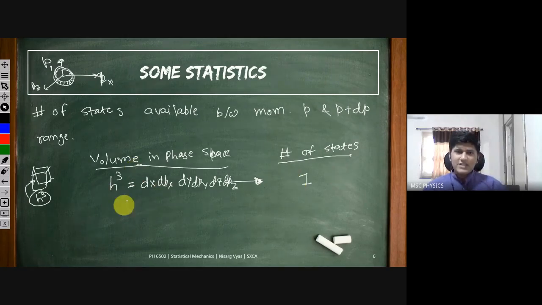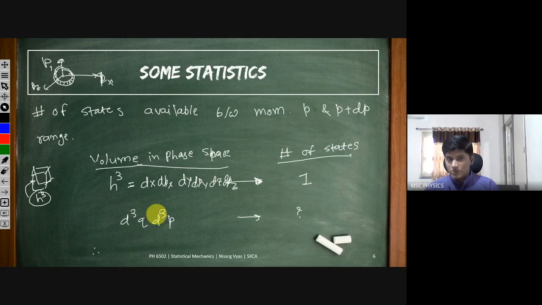If you don't understand, ask. So in this small volume h cube in phase space, there is only one state available. I want to know how many states are available in this momentum range. The volume of the phase space in this momentum range and distance range is d cube q, d cube p. So the number of states available is d cube q, d cube p by h cube.